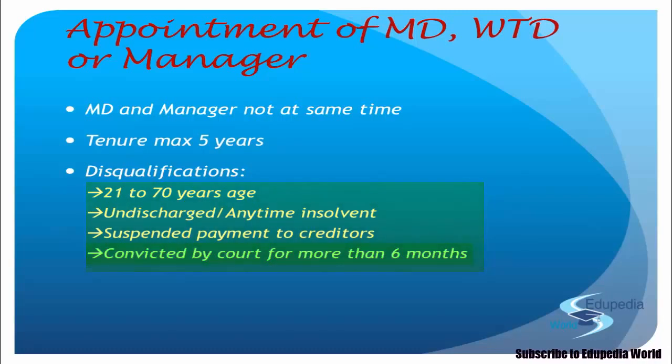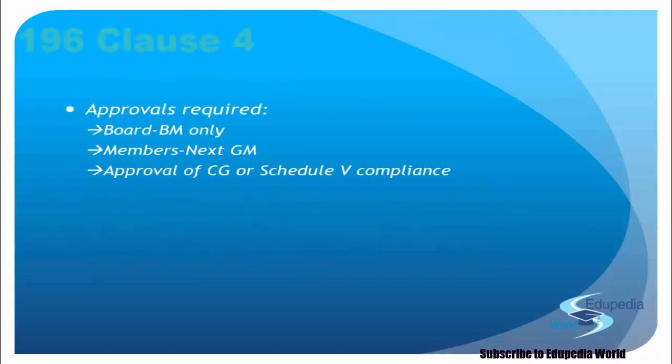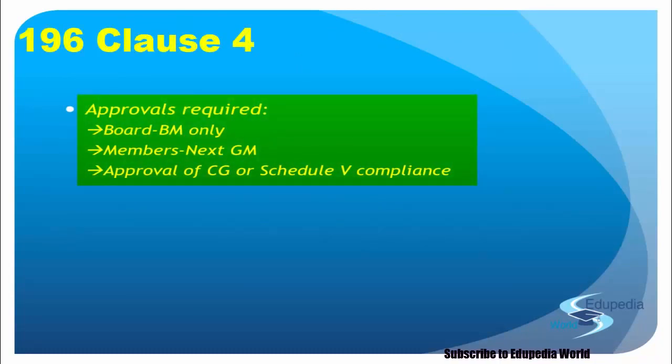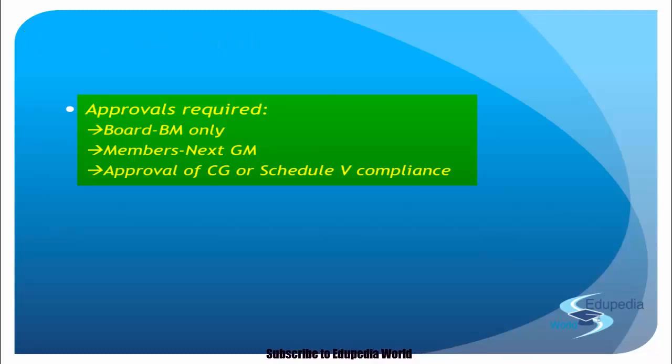Okay, now we move on to the next clause, that is 196 Clause 4. So what does this have to say? It deals with the approvals that are required for any managerial person to be appointed. The first approval comes from the board, right? If you actually go into the detail in the chapter, the text that is upcoming, you will read a lot about section 197 and Schedule 5, right? That is regarding the remuneration and everything.